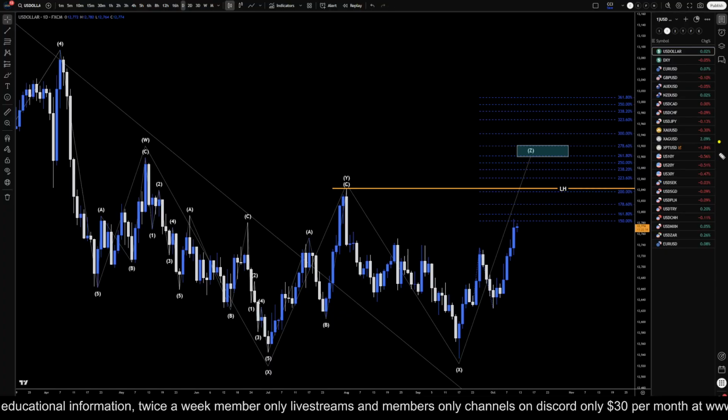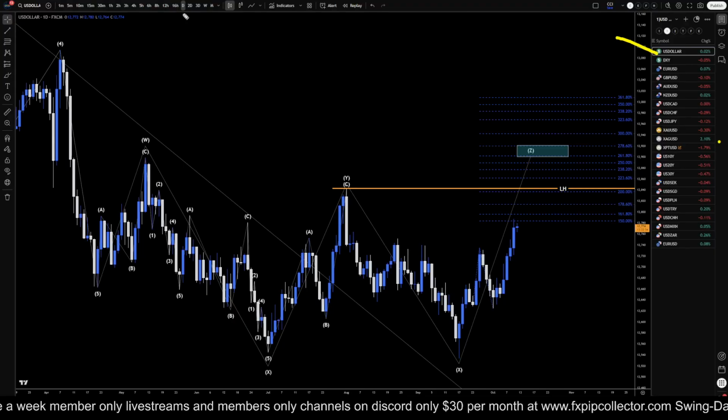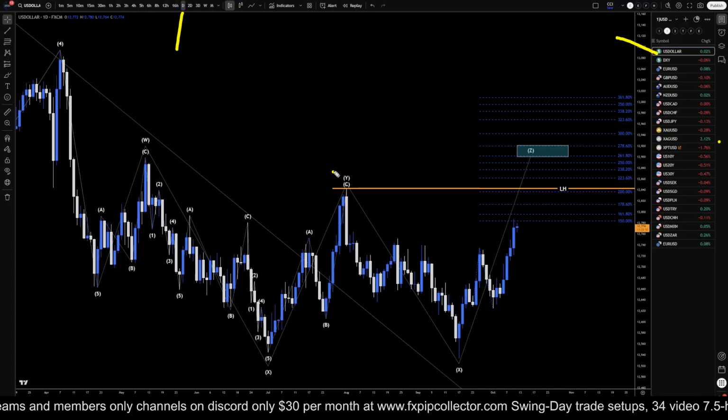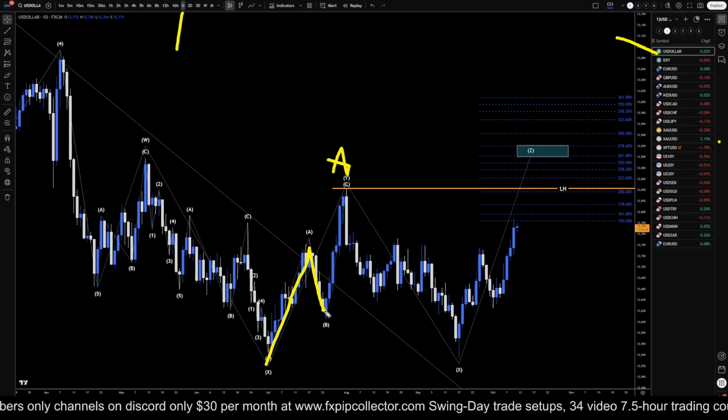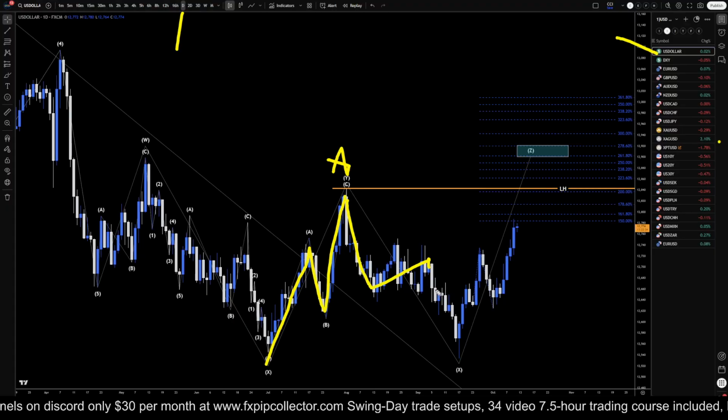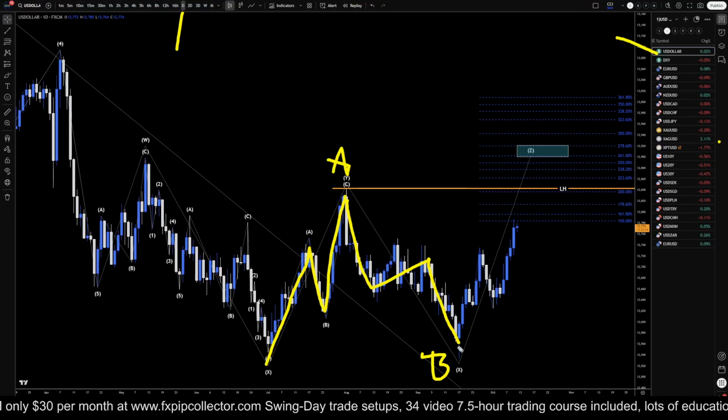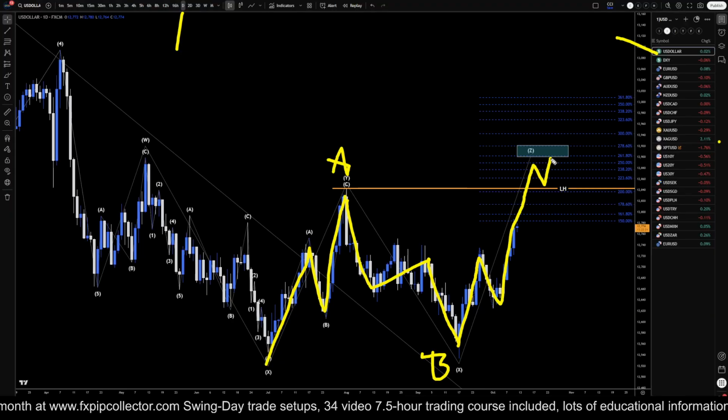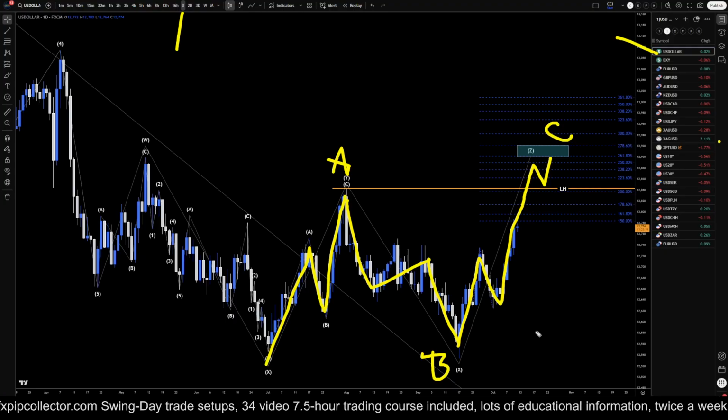Today is Friday, October 10th, and this is my analysis for the US dollar index, and we're on the daily time frame. So on the daily time frame, I still think this is either a flat, meaning that this is three waves of A right here, one, two, three of A. This is one, two, three of B, and we're now in like a one, two, three, four, five of wave C for like a flat pattern. That definitely is very, very likely.